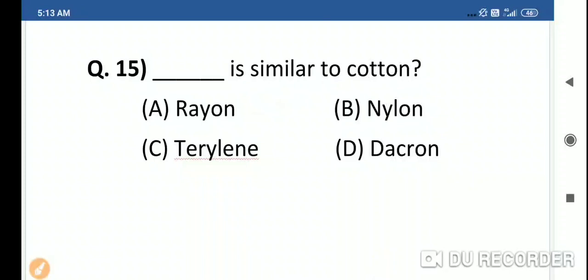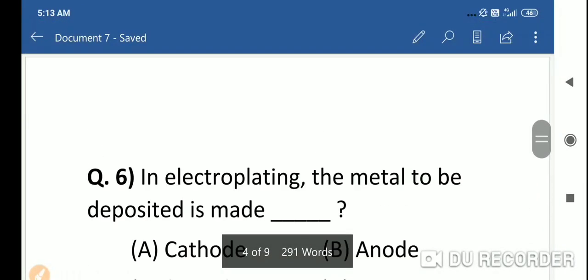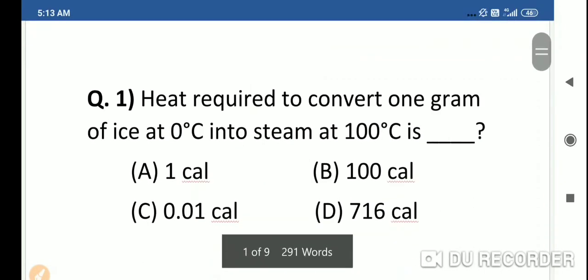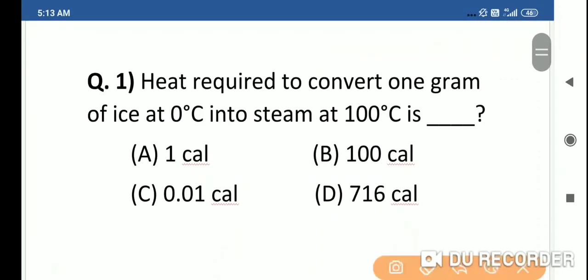Once again, quick revision of these questions. Heat required to convert 1 gram of ice at 0 degrees Celsius into steam at 100 degrees Celsius is dash, and the answer is 716 calorie.